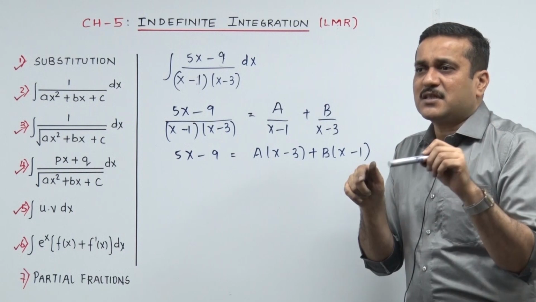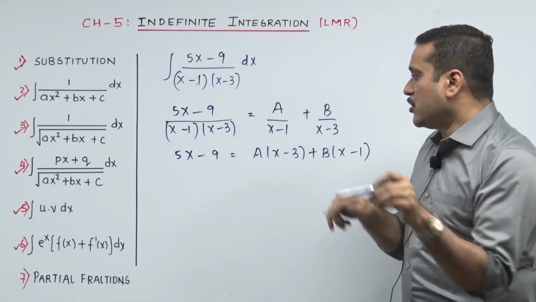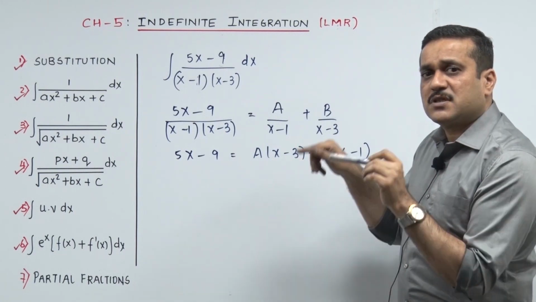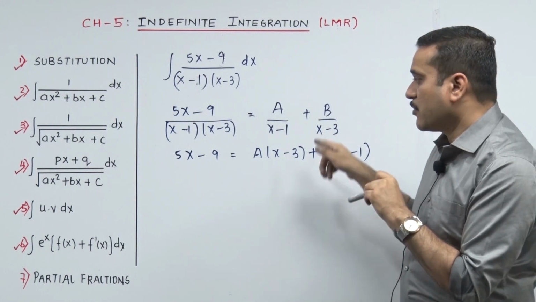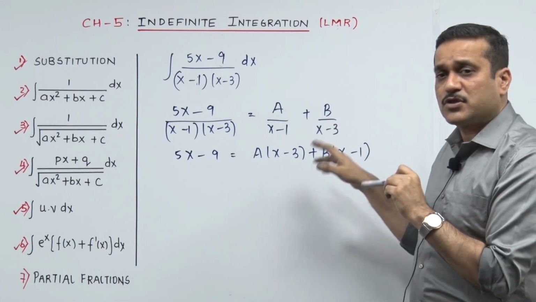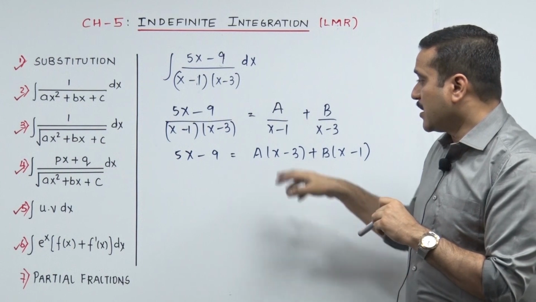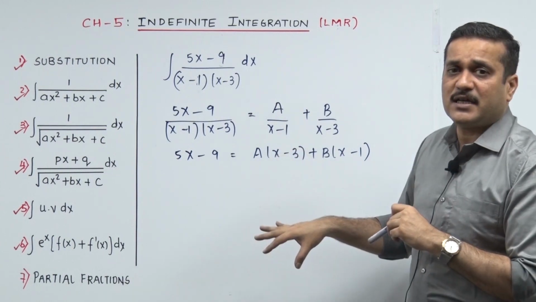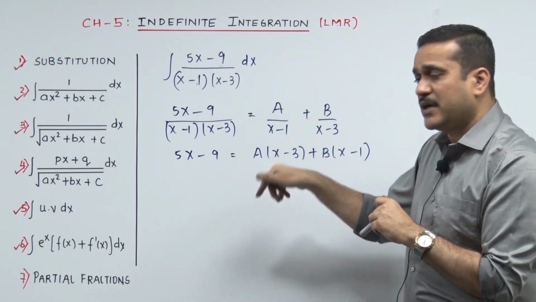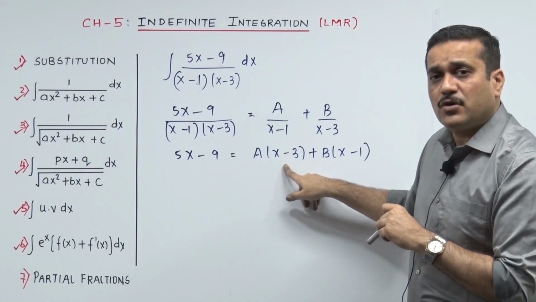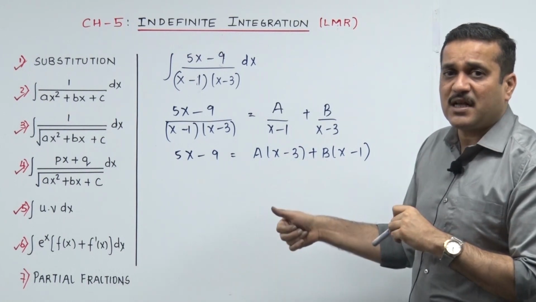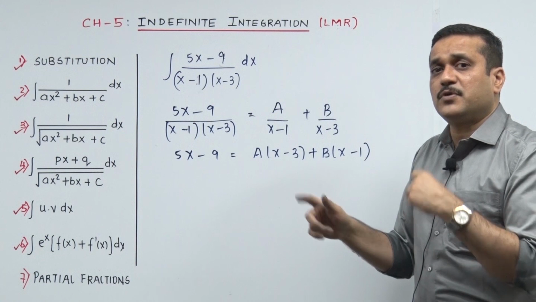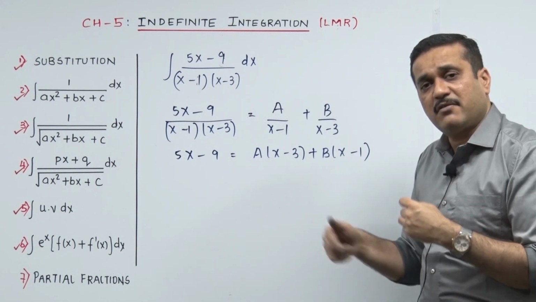मुझे उसमें से एक बात अच्छा लगा. You are going to put some x ka value, then why not put some smart x ka value? As in, if you are going to put x को 2, if you are going to put x को 3, then your a will go and b ka value आ जाएगा. Sir, a will go. हाँ, when you put x को 3, that term is going to go 0. You will straight away hit your b ka value. Next time when you are going to put some x ka different value, say one more smart value.